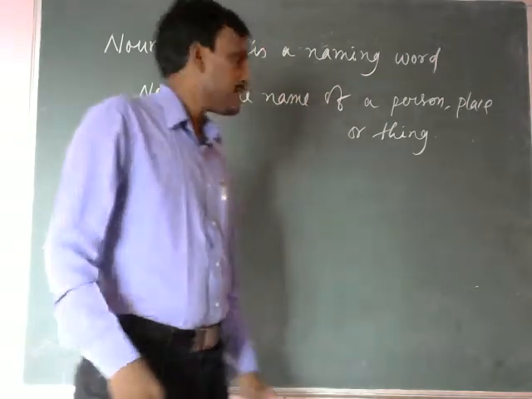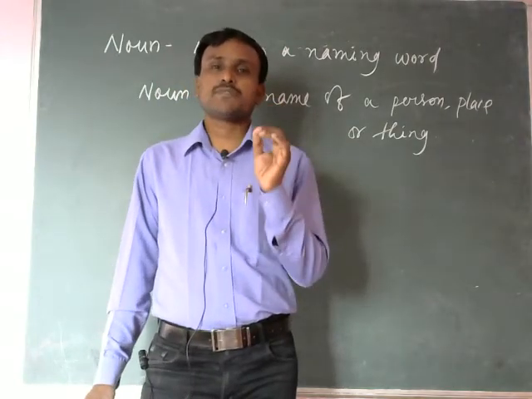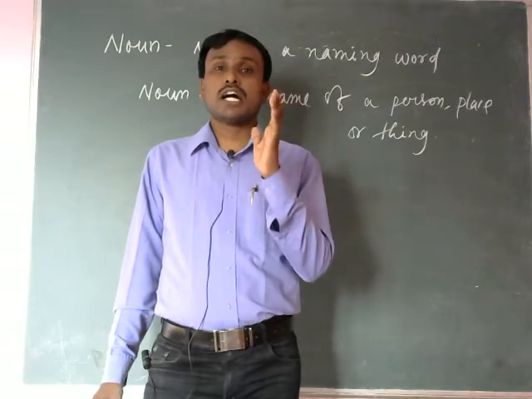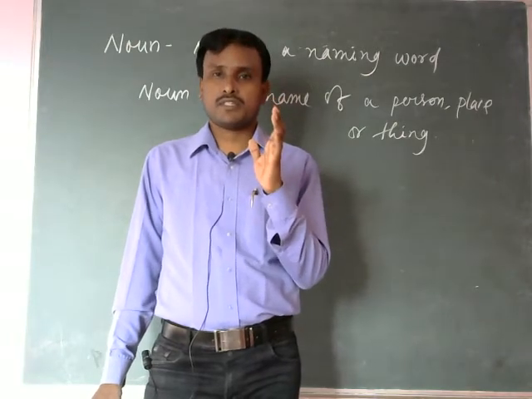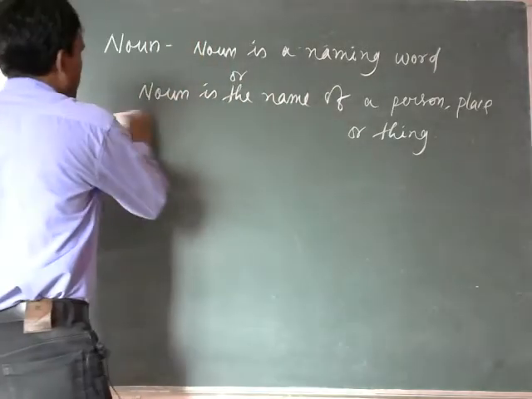And now I will discuss the types of nouns. You all know nouns are of 5 types. What are they? Look here, types of nouns.